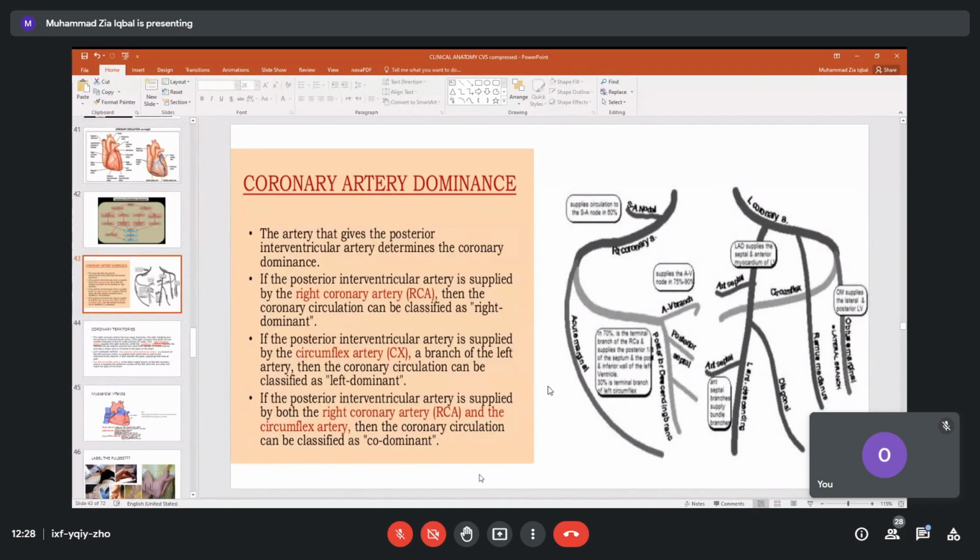So now you have to remember three terms. The branch is the posterior interventricular artery, going to the back of the heart. If from right, we call it right dominant heart or right dominant coronary circulation. From left, left dominant circulation. But from both, we call it co-dominant.